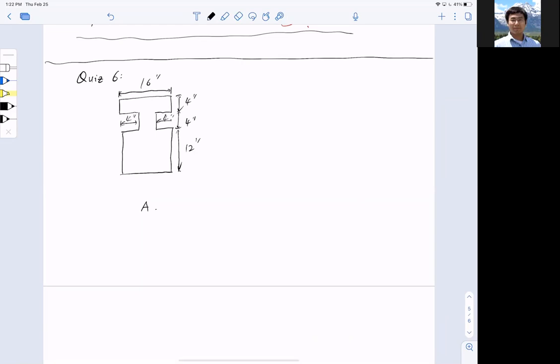I have a bar right here, and let's say As equals 2 inches squared. So this is the section, and I have a cover of 2 inches here. I want you to compare the phi Mn of this section with this section here.